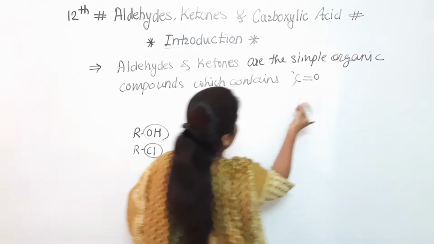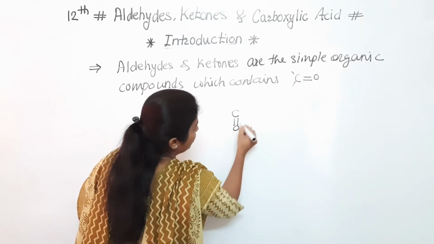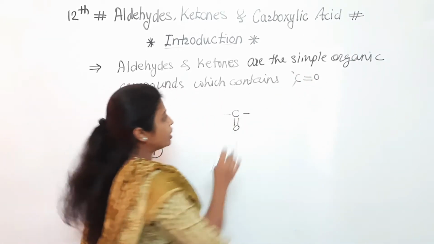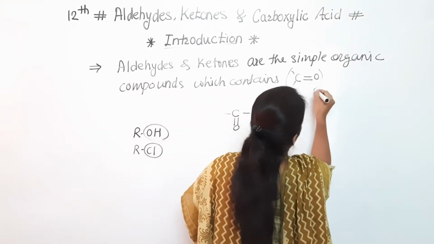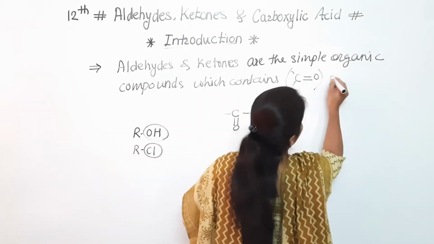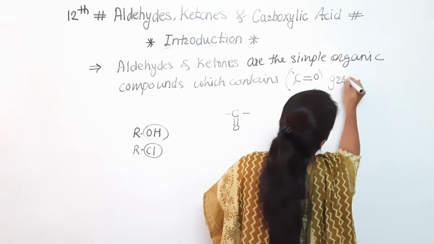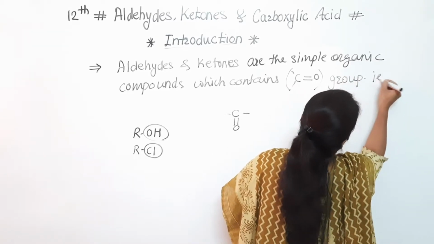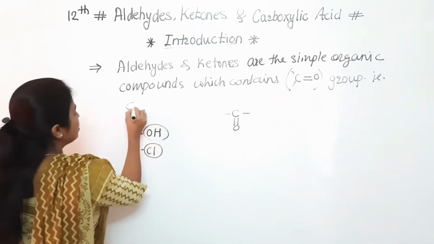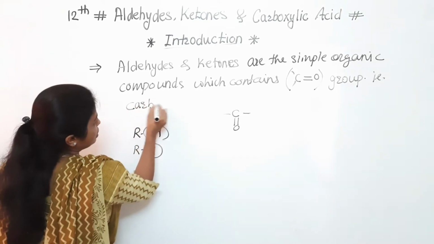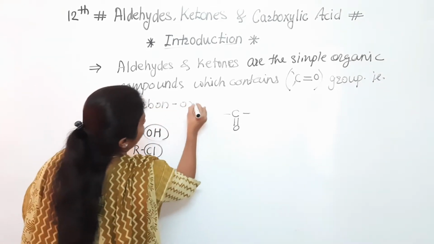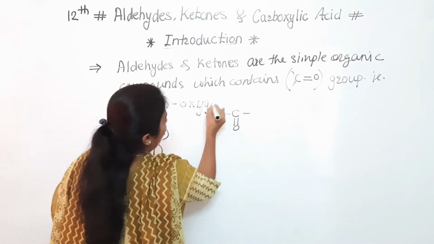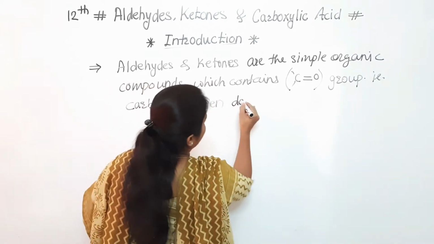Carbonyl means what? There is a presence of a carbon oxygen double bond. Okay, there is a presence of a carbonyl group, that is carbon oxygen double bond. This is the first point.